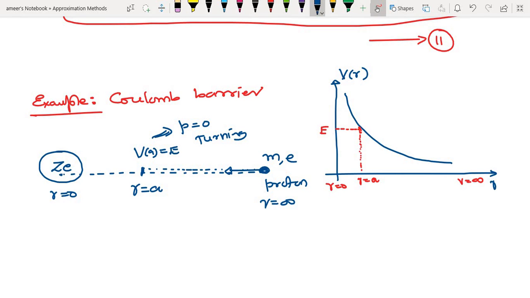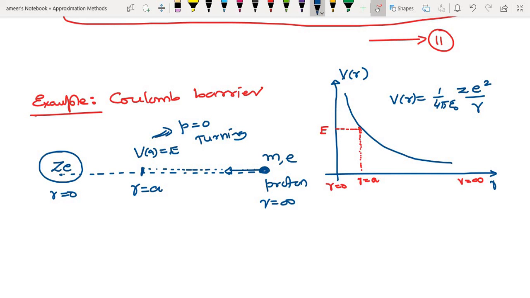The Coulomb formula will be 1 by 4 pi epsilon naught q1 q2 by r squared. That is, the nuclear charge is Ze, the electron charge is e. The potential is 1 by 4 pi epsilon naught q1 q2 by r. So the particle is coming with an energy E. Then what is the transmission probability? That is, how much transmission probability is there to penetrate inside?